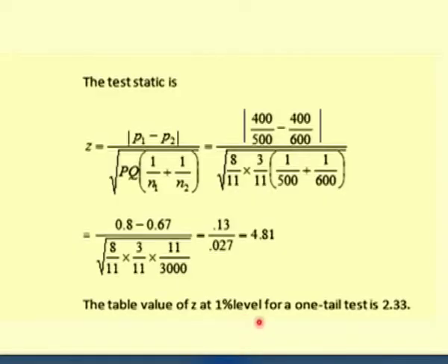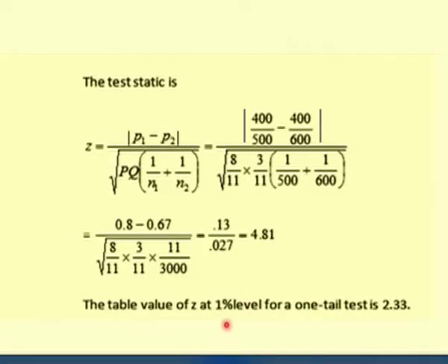So the table value you need to see, and I have fixed the alpha level as 1% instead of 5%. I told you that generally alpha is taken to be 5%, but here I am going to test for the 1% level of significance. For testing at the 1% level of significance, we need to find the table value from the standard normal table Z, and the value for this one-tailed test is 2.33.